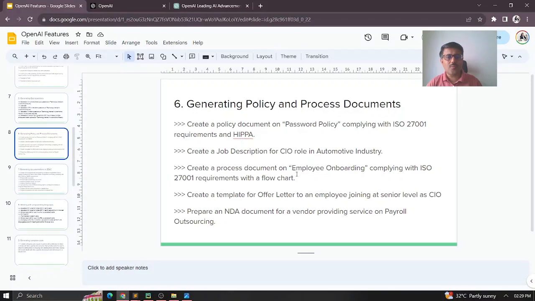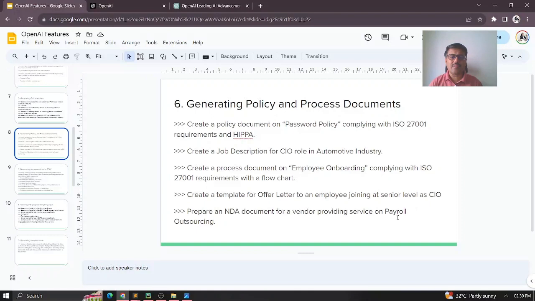Then we'll also look at how to get the process documents for an employee onboarding process, keeping the ISO 27001 requirement. You can also create a template for an offer letter to an employee joining at a senior level as CIO, and we can see how an offer letter can be prepared. And also how to prepare an NDA document, maybe for your commercial, procurement or purchase department, if they want an NDA prepared for a vendor who is providing payroll outsourcing service.